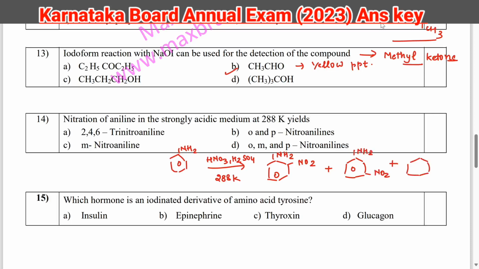Percentages of these compounds will be different, but they are giving all, right? Ortho, meta and para, all isomers will be there. And the least percentage will be for ortho, only 2%. For para it will be 51%, and for meta it will be 47. So option B, C and D all are correct answers.